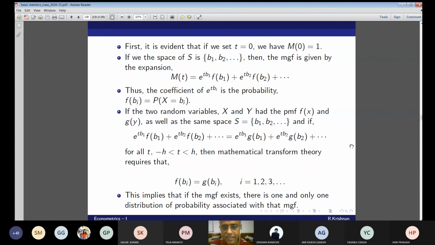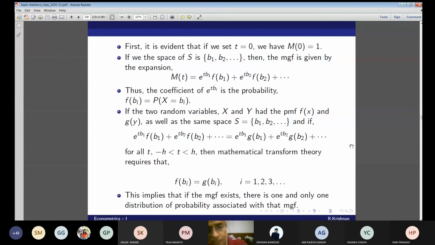First, it is evident that if we set t equal to 0, we have m0 is equal to 1. If the space of S is equal to b1, b2, and so on, then the MGF is given by the expansion e^(t b1) f(b1) plus e^(t b2) f(b2), and so on. So the coefficient of e^(t bi) is the probability that X will take the value bi.